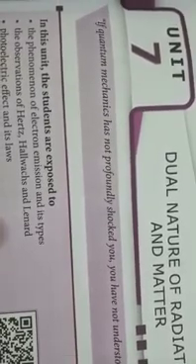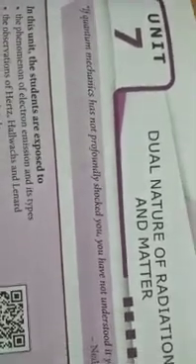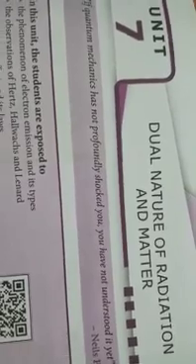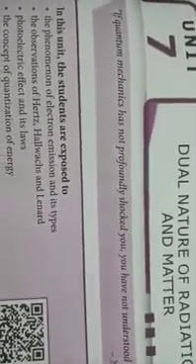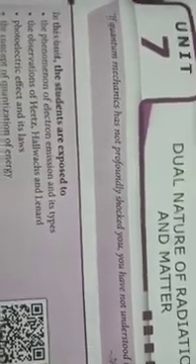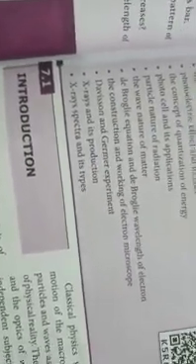Okay. So in this unit we are going to see about electron emission and experiments.